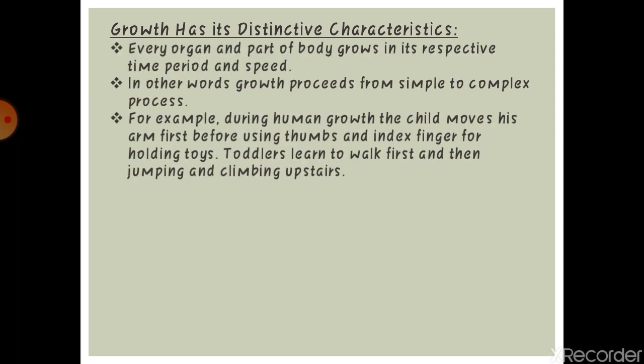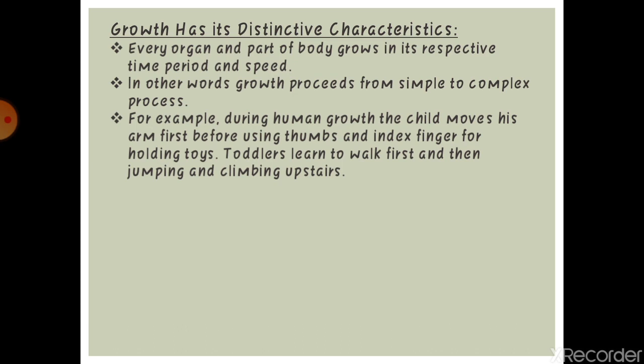The first one, growth has its distinctive characteristics. Every organ and part of the body grows in its respective time period and speed. In other words, growth proceeds from simple to complex processes. Like the human figure, it grows from a single cell to a complex one.